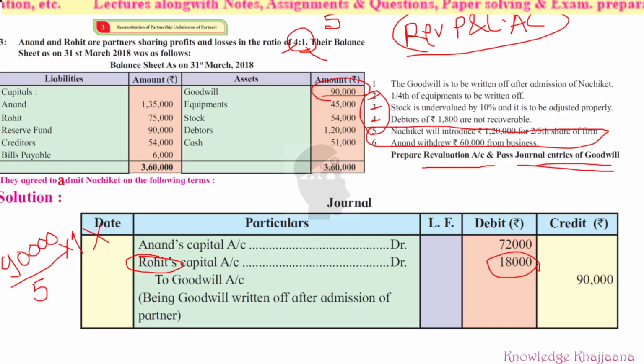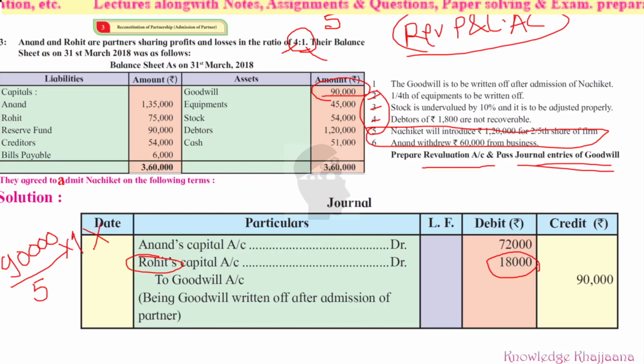Okay, and what will be credited? What is going off? That is goodwill, because goodwill is written off, amount rupees 90,000. So, being goodwill written off after admission of partner. To the partners' capital or current account, we have partners' capital account only, because current account balance has not been given. So it is clear that they are maintaining the partners' capital by the fluctuating capital method. So whatever goodwill they have withdrawn will be debited to their partners' capital accounts, to Anand and to Rohit. With this you have completed illustration number 3.